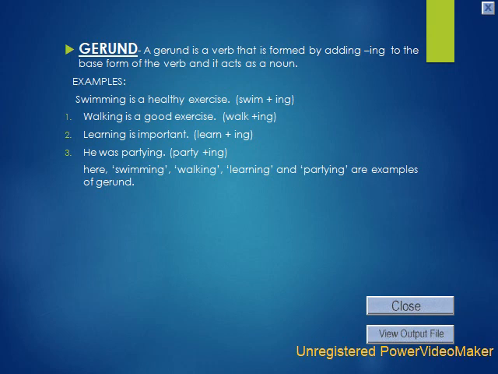Walk plus ing. Learning is important. Learn plus ing. He was partying. Party plus ing. So here, swimming, walking, learning, and partying are examples of gerund because they are working as a noun in these sentences. But in reality, they are verb plus ing form that makes a gerund.